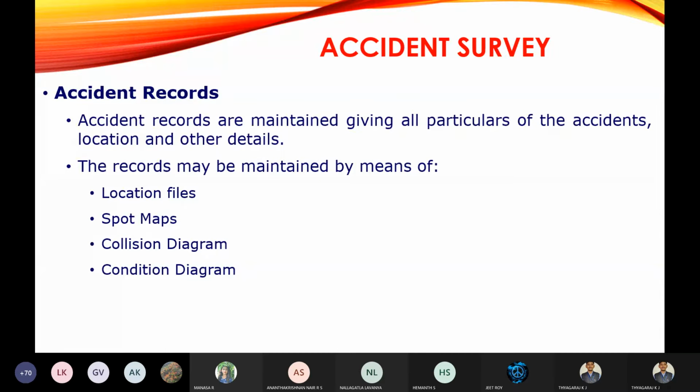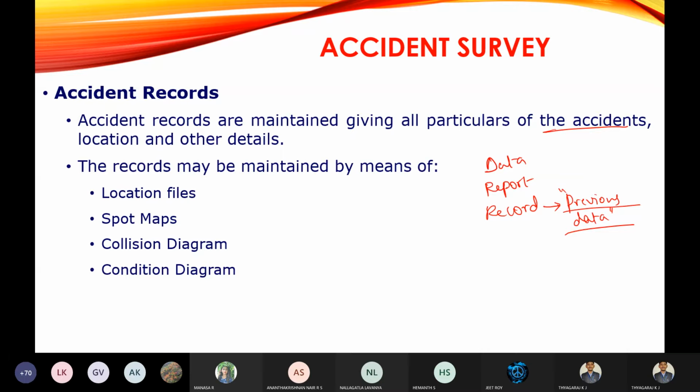The next one is accident records. Accident records are maintained giving all particulars of the accidents, location, and other details. The first one is the data you are going to collect, the second one is the report you are going to prepare, and the third one is the record. In this, we will be seeing the previous data you are going to analyze. Using the previous data, you are going to analyze the area where the accident has occurred.